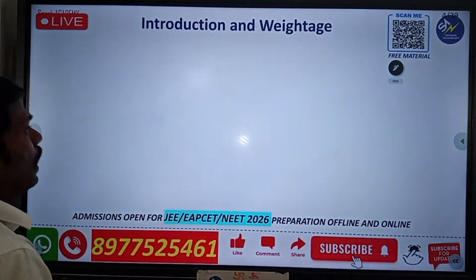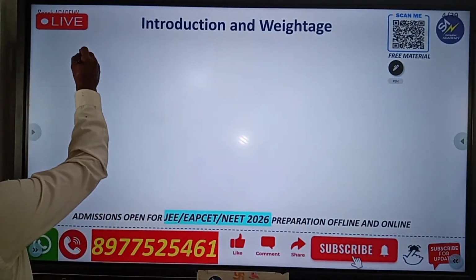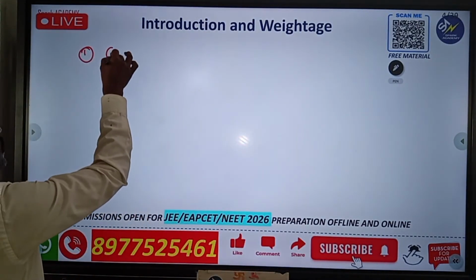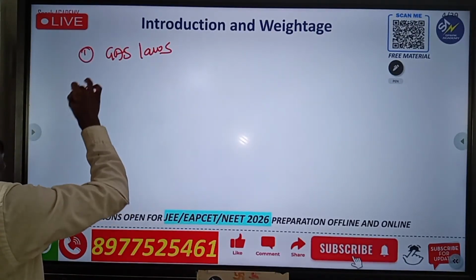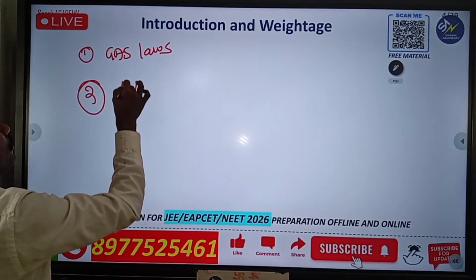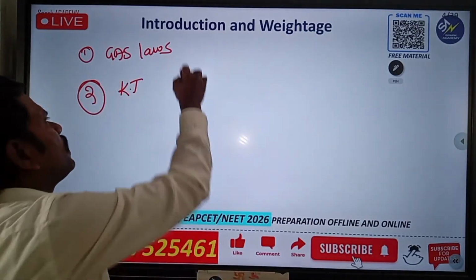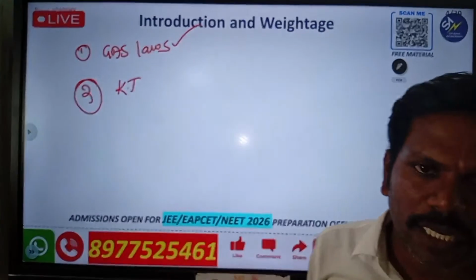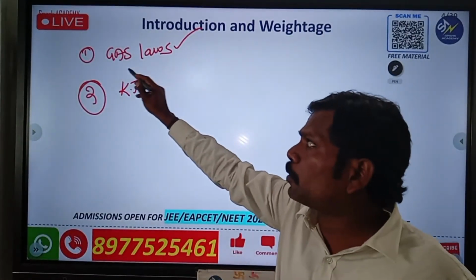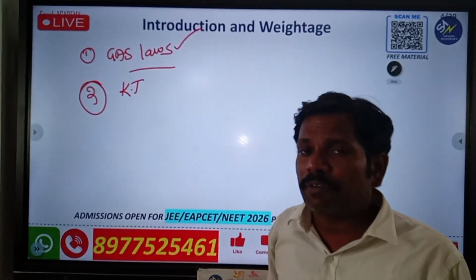Next, some important points. What are the important ones? I will tell you right now. First of all we discuss gas laws, then after that kinetic molecular theory. Gas laws are very, very important compared to this one. Sometimes they ask kinetic molecular theory also, but most of the time we discuss gas laws. What are the gas laws? I will tell you right now.